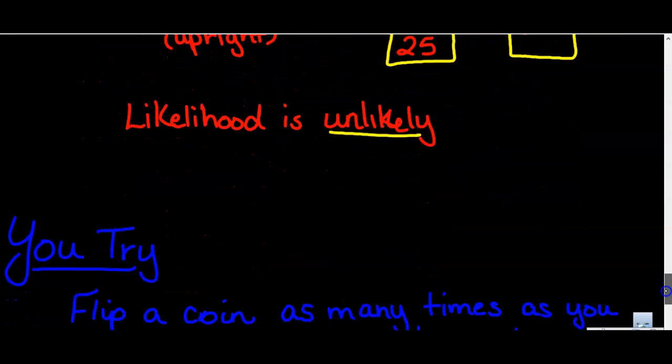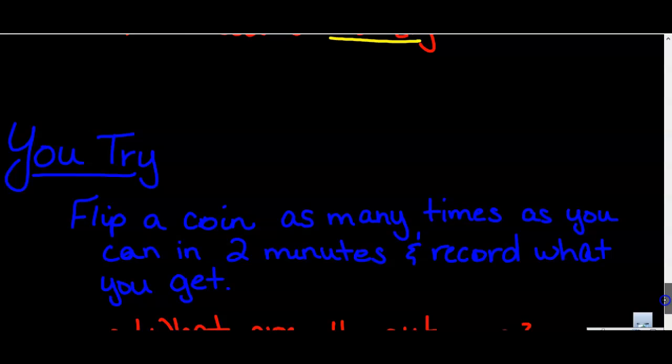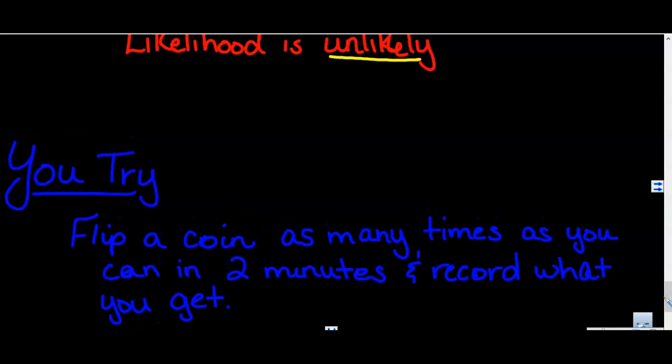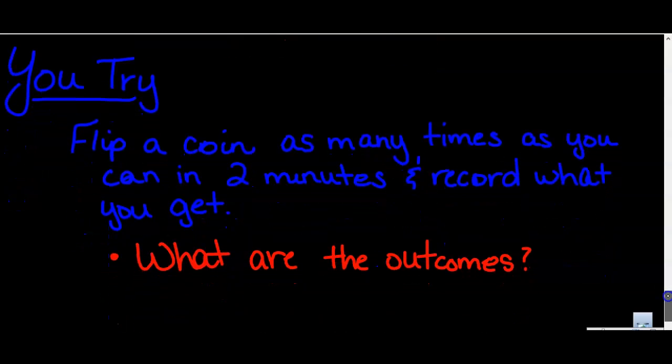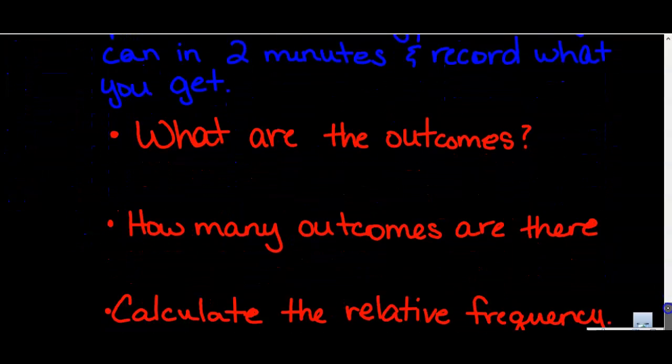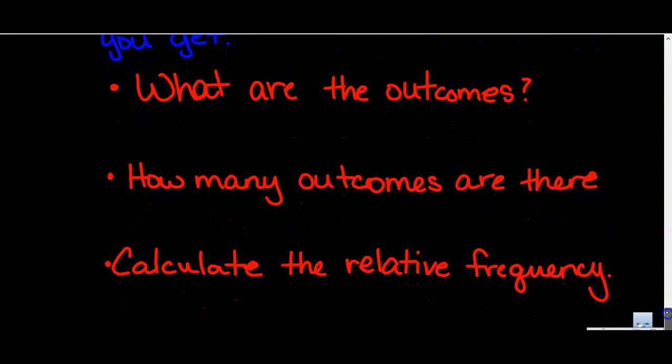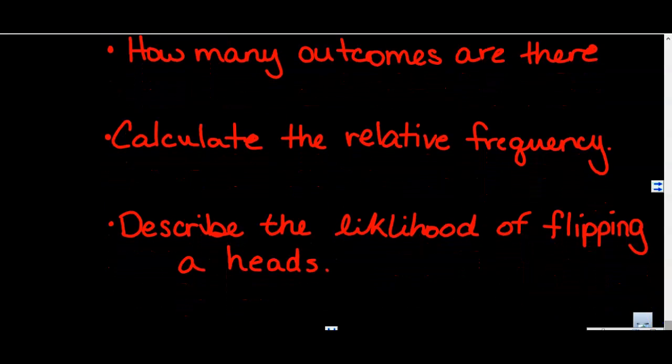Let's let you give it a try. I want you to find a coin, and I want you to flip it as many times as you can for 2 minutes. Pause the video, record what you get, then respond to the following. What are the possible outcomes? How many possible outcomes are there? Can you calculate your own relative frequency of this experiment? And finally, how would you describe the likelihood that you would flip a heads? It's going to be different for everybody depending on how many heads you get.